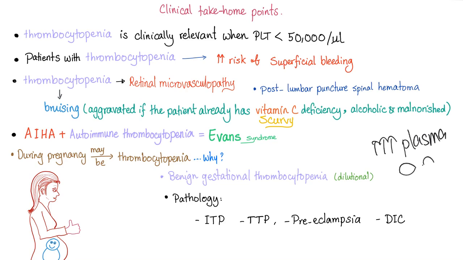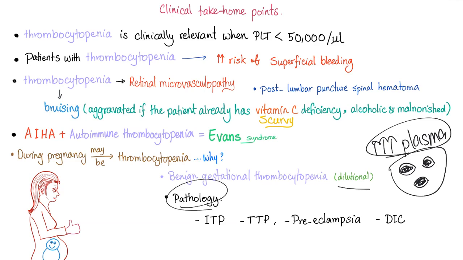Now relative to the plasma, we have fewer platelets. This is called dilutional thrombocytopenia. Also, they get dilutional anemia. Or the thrombocytopenia could be pathological, such as ITP, TTP, preeclampsia, DIC. So thrombocytopenia is a very important thing in pregnant women.